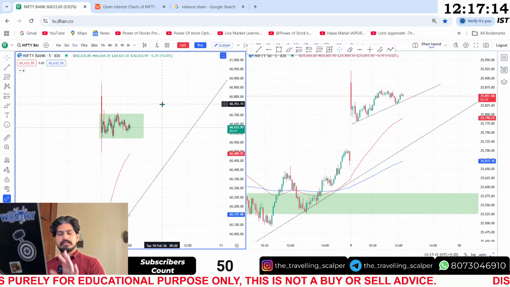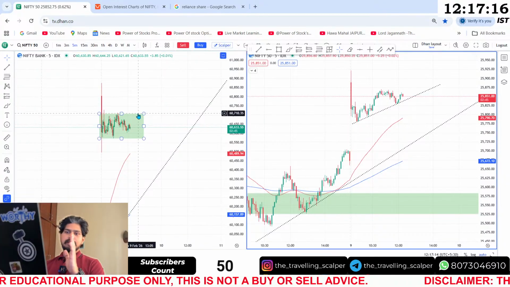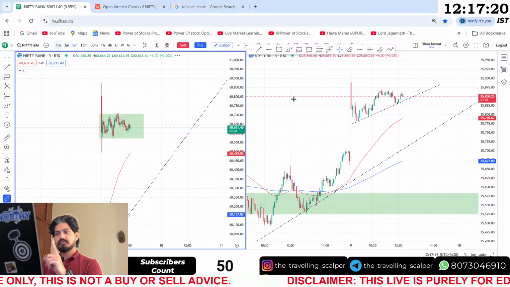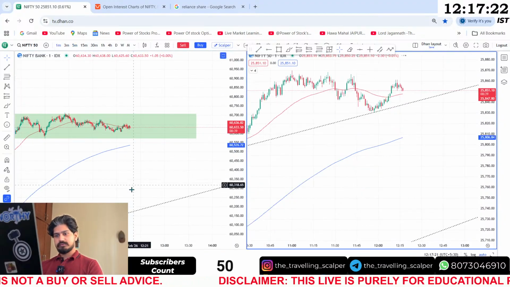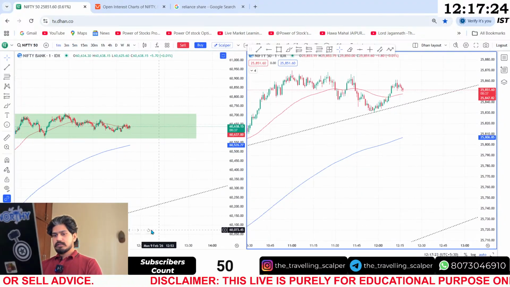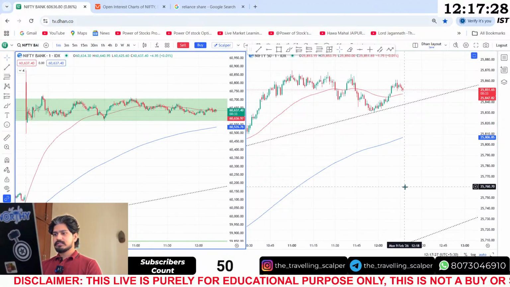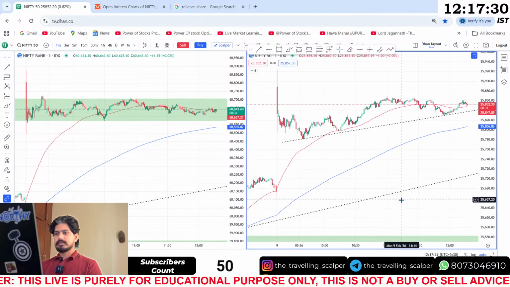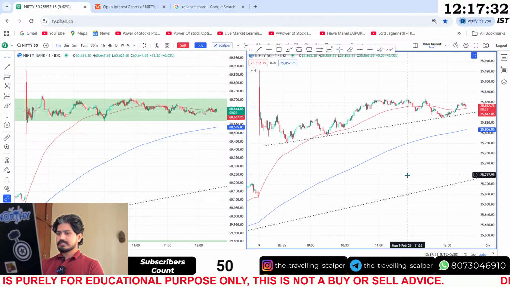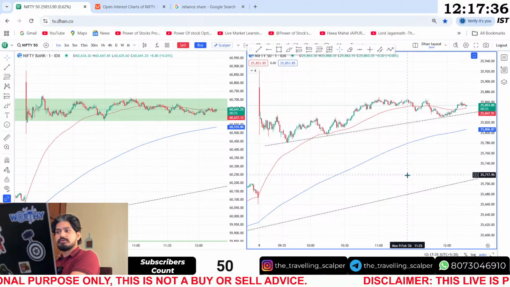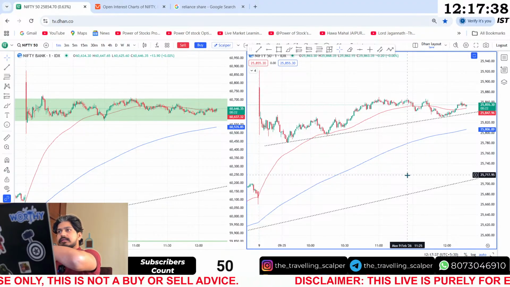Now Nifty is in 5 minutes time frame. Bank Nifty is also in 5 minutes time frame right now. So now we'll shift to 1 minute time frame in both Bank Nifty and Nifty. Okay, so the left side Bank Nifty chart is in 1 minute time frame, and the right side Nifty chart is also in 1 minute time frame. Okay, so now let's do a quick intraday scalping analysis. We'll discuss what kind of trade can be taken and where exactly.